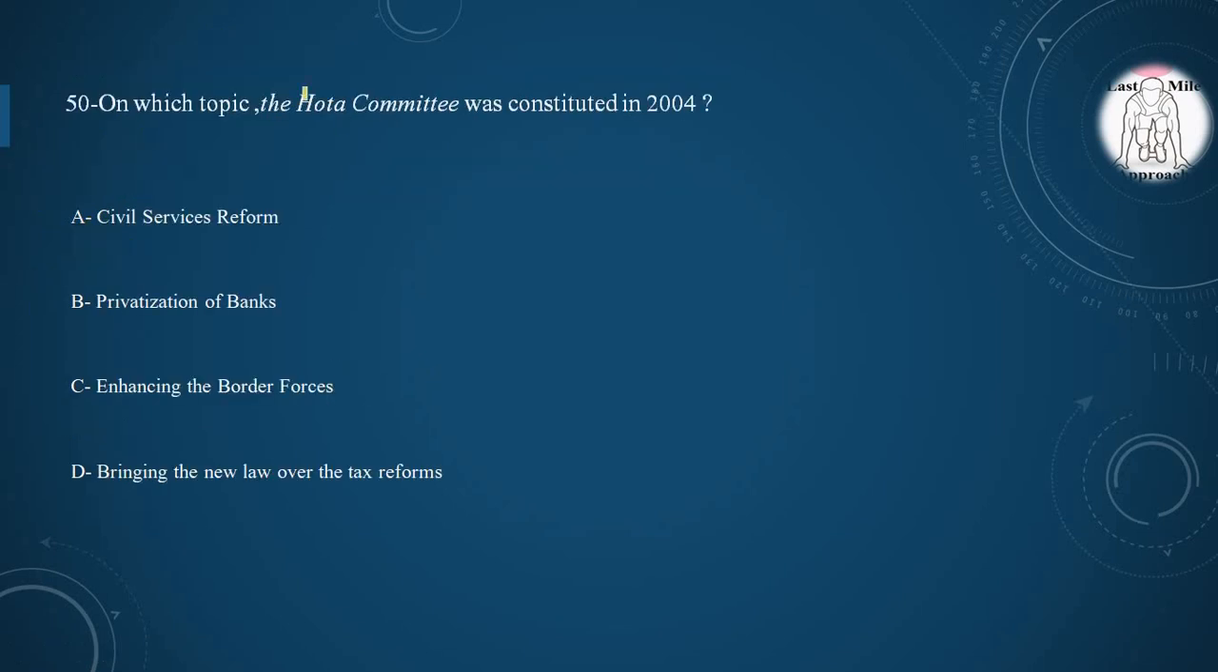Last question, on which topic the Hota Committee was constituted in 2004? Option A, civil services reform. Option B, privatization of banks. Option C, enhancing the border forces. Option D, bringing the new law over the tax reform. So the correct option is option A. The Hota Committee was constituted in 2004 regarding the civil services reform. So option A is correct.